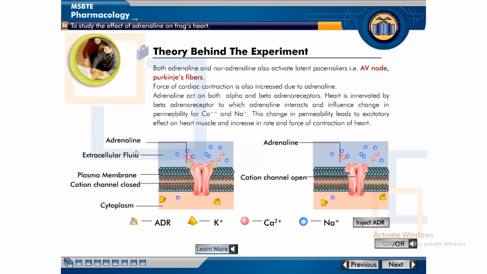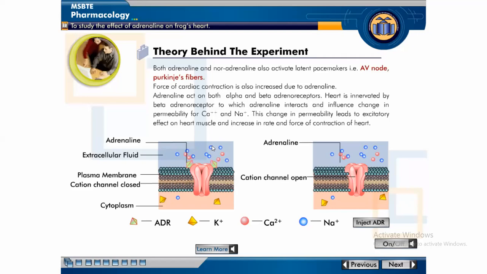Adrenaline acts on both alpha and beta adrenoreceptors. Heart is innervated by beta adrenoreceptor, with which adrenaline interacts and influences change in permeability for calcium ions and sodium ions. This change in permeability leads to excitatory effect on heart muscle and increase in rate and force of contraction of heart.